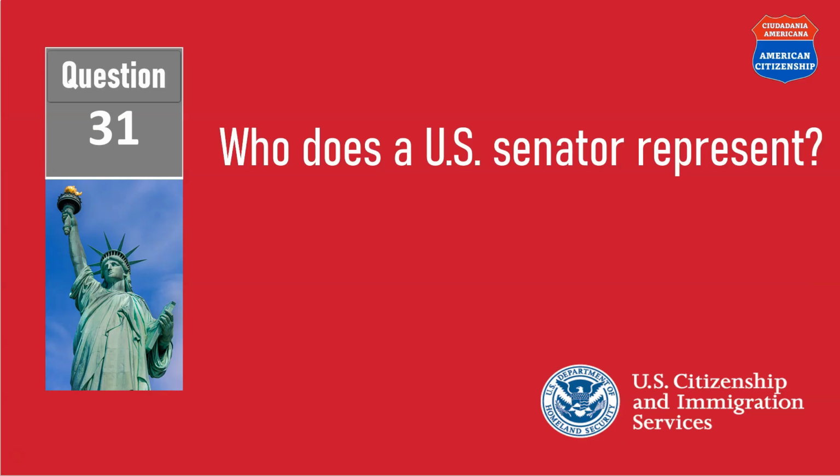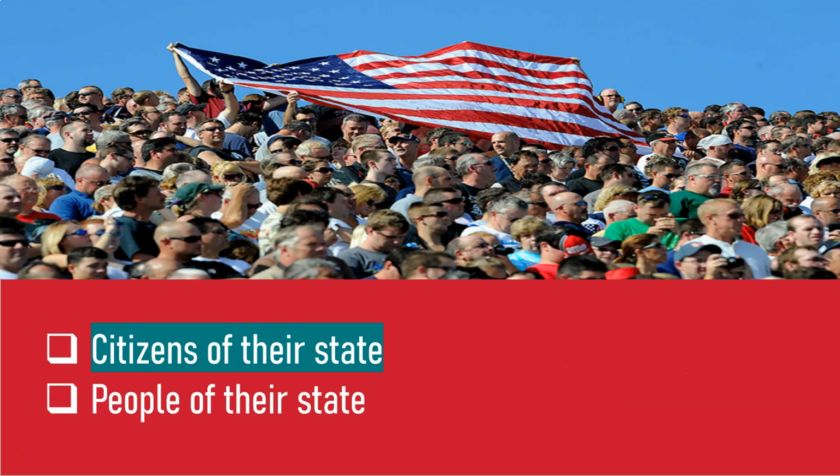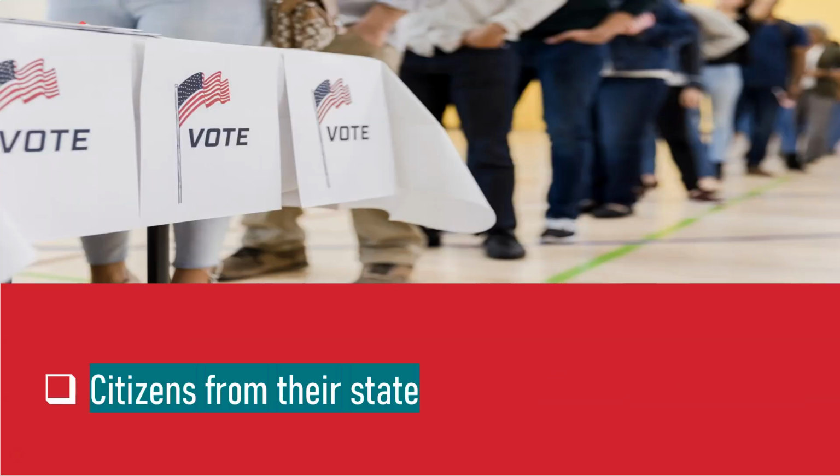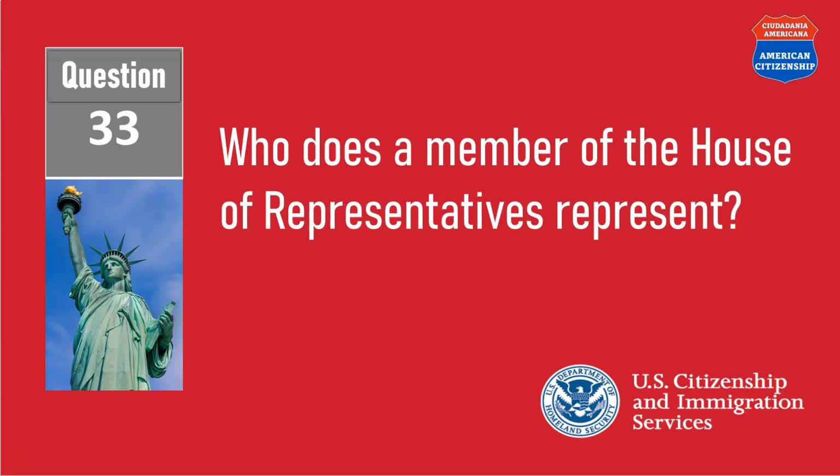Who does a U.S. Senator represent? Citizens of their state. Who elects U.S. Senators? Citizens from their state. Who does a member of the House of Representatives represent?